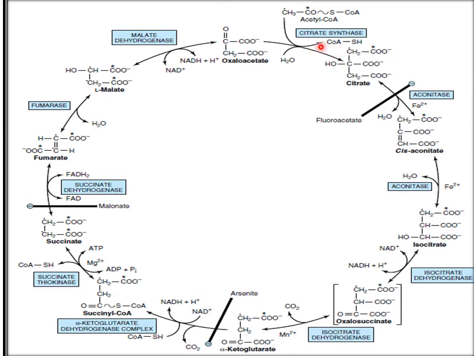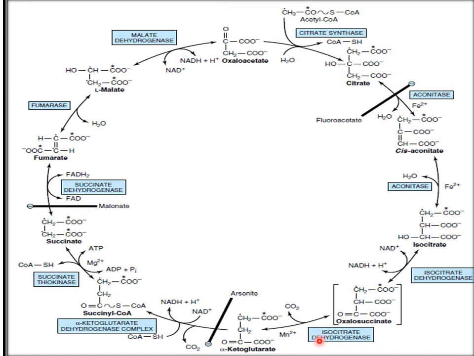You can see the first reaction is in the presence of citrate synthase, second is in the presence of aconitase which synthesizes the isocitrate. These 2 reactions use the same enzyme, and here you can see water is removed, and it is inhibited by fluoroacetate. In the same way, isocitrate dehydrogenase is the enzyme here.